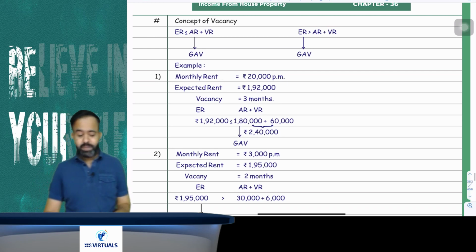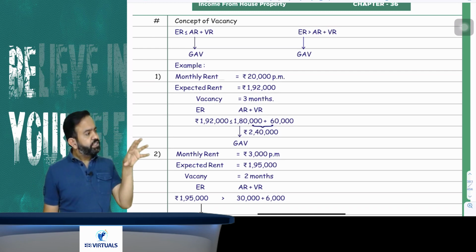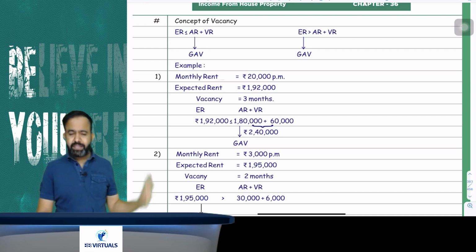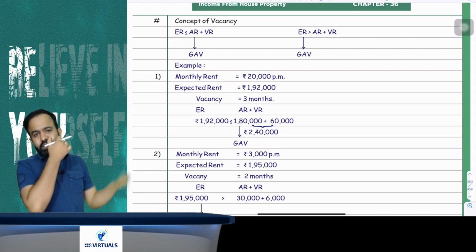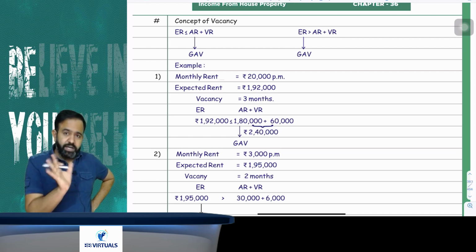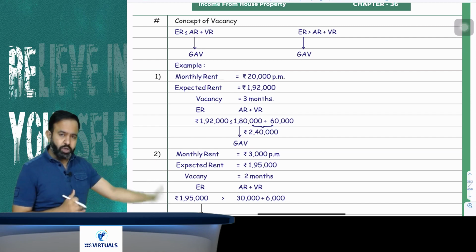There is a very interesting part that is called the concept of vacancy. Now what is the meaning of vacancy? It means your intention is to let out the property, but that property is vacated, that is, the property is vacant. That is called the concept of vacancy. It means the property is not occupied by the assessee as self-occupied property and so on. No, it means the property is totally vacant. That is called the concept of vacancy.